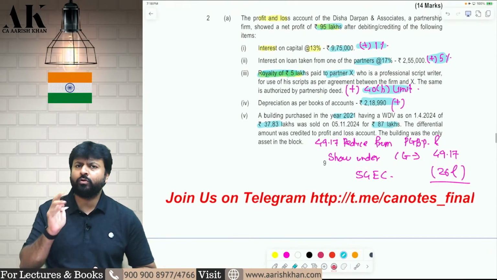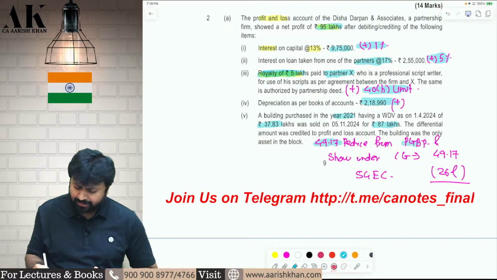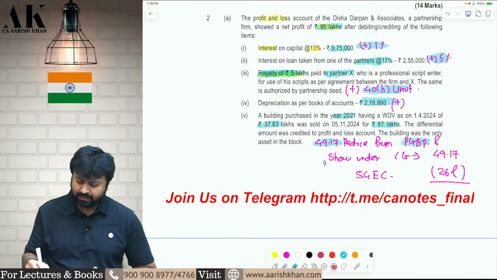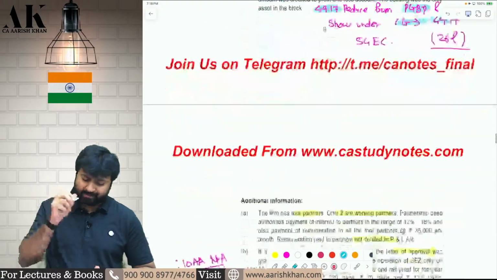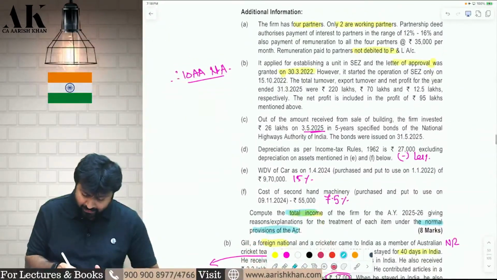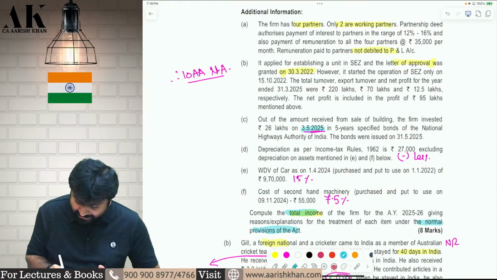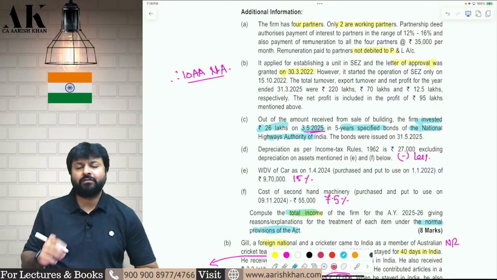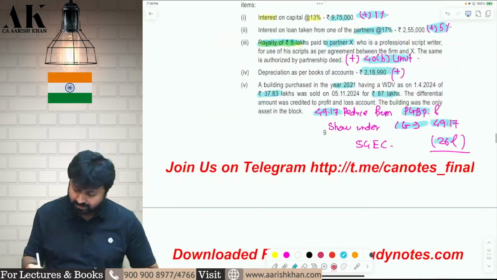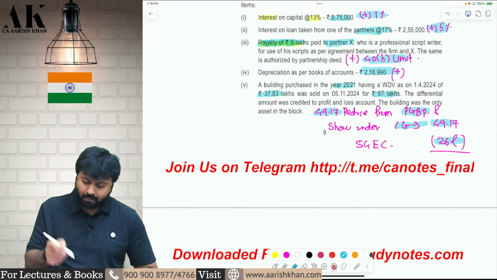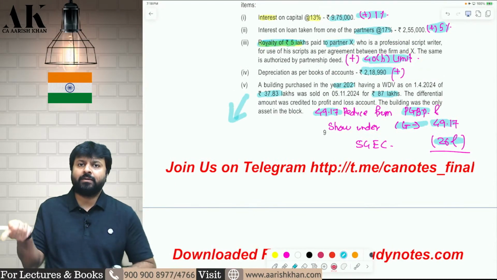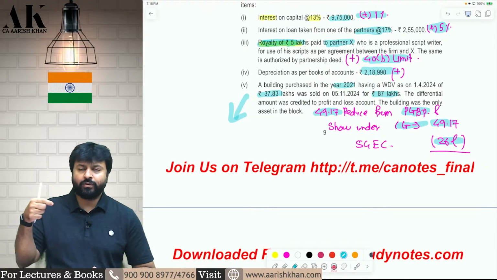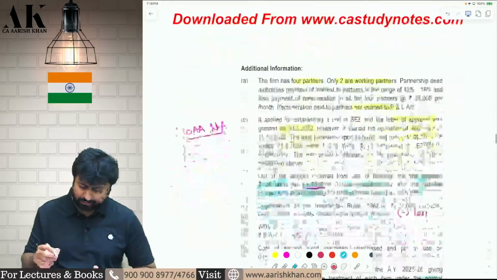So you are going to give two effects. You will reduce this short-term capital gain from PGBP because it is not a PGBP income, and you will show it under capital gains. But within 6 months from the date of the sale, you are investing that in a bond specified in NHAI. So you will get an exemption of 26 lakhs. So to save this capital gains, you are investing in a bond specified in NHAI. Therefore, you can reduce 26 lakhs from here. Okay. I hope it is clear.